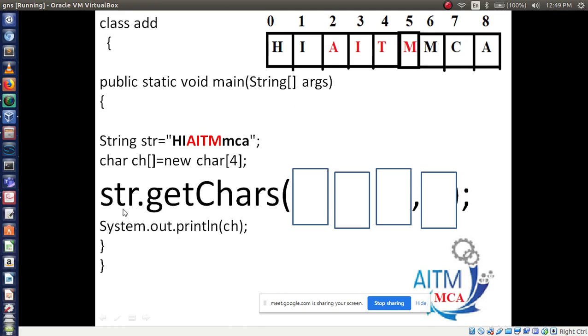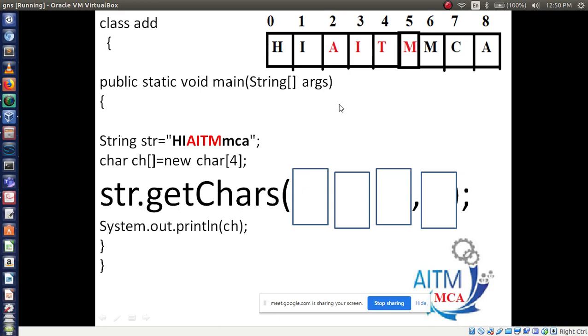You understood this, I think: str.getChars. Have you understood this line? getChars is a method. Str is nothing but your reference variable name. Hi AITM MCA dot getChars.